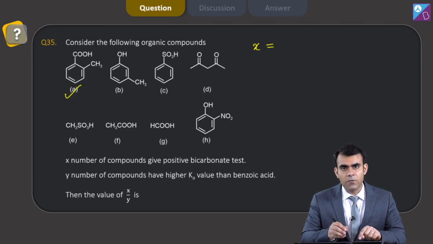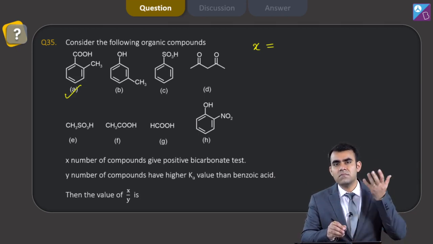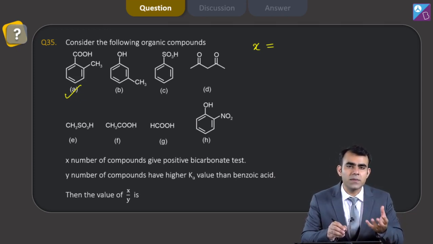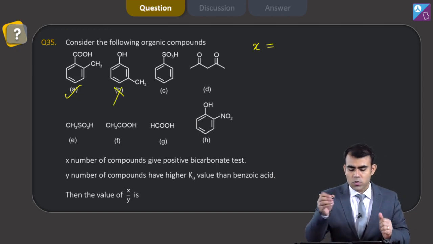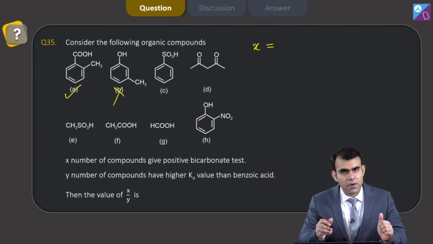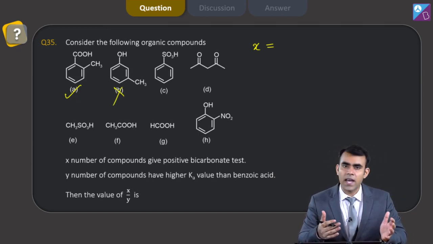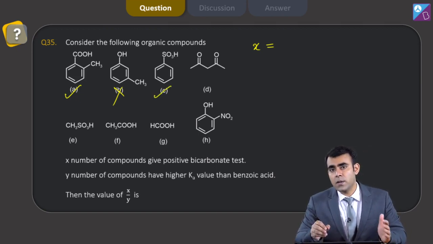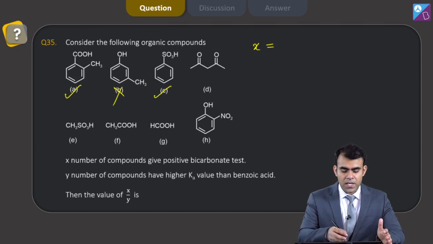Now this is a derivative of phenol. Here methyl decreases the acidic strength of phenol, and we know that phenol is not able to give bicarbonate test. So then we have benzene sulfonic acid. As I have told you, sulfonic acids can give bicarbonate test, they are more acidic than carboxylic acids.